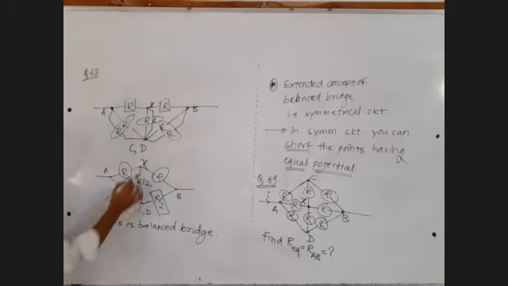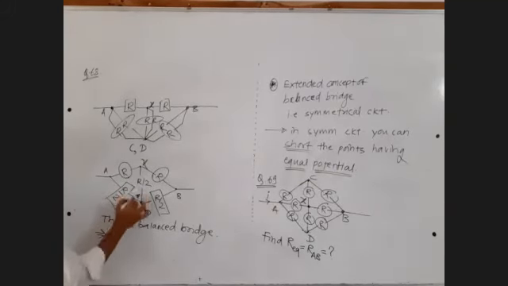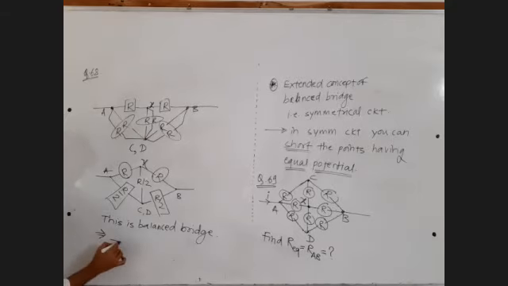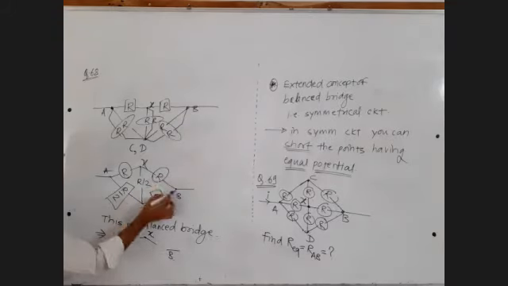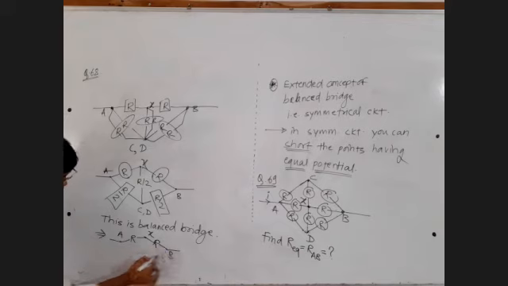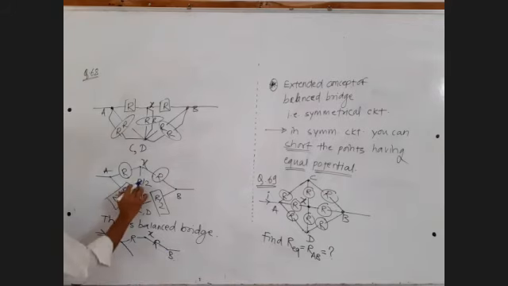Implies that you can forget this resistance because no current is passing in this branch. Fine. This is point A. This is point X. This is R. This is point B. X to B, there is another resistance, capital R. We have to forget the galvanometer resistance, or the diagonal resistance R by 2. We have to neglect this because no current is passing through that branch, so that branch can be omitted. No need to draw that branch.